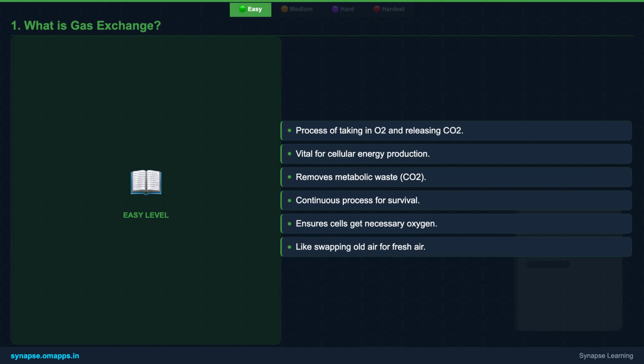Imagine your body as a car engine. It needs fresh fuel, oxygen, and must expel exhaust, carbon dioxide. This continuous swapping ensures your cells get what they need to function. This exchange happens constantly, keeping you alive and energetic.